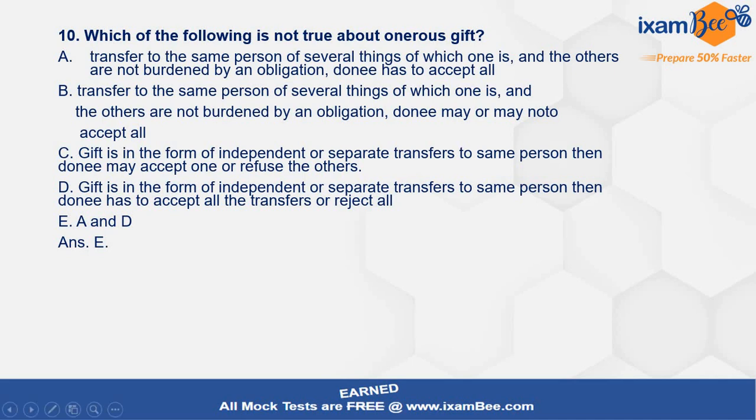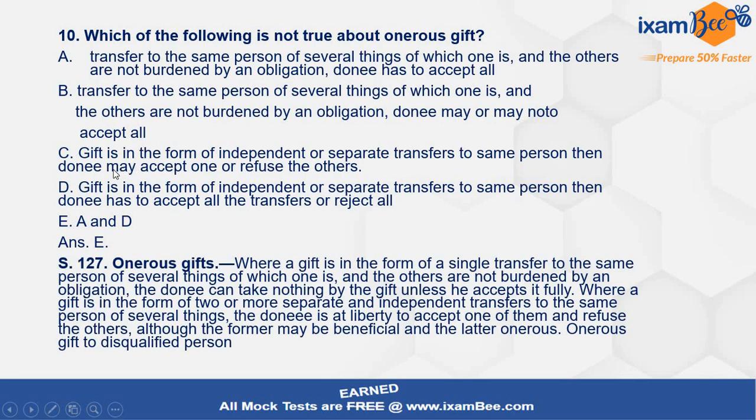So we need to be very careful with such kind of questions, especially when we see the word not in the question. Onerous gift is covered under section 127 of the TP Act, and it talks about separate and independent transfers as well. In those cases, the donee is at liberty to accept one of them and refuse the others.